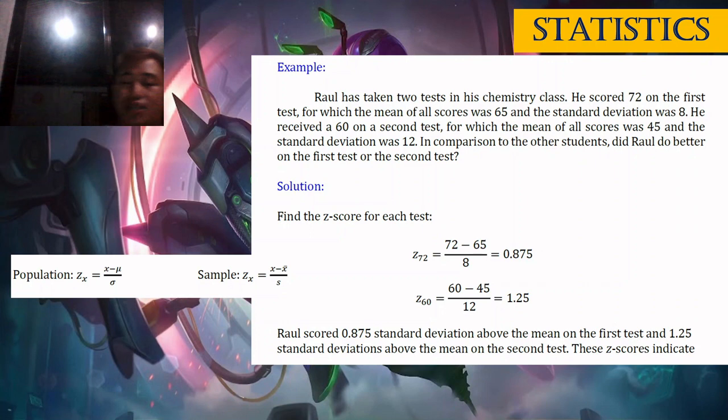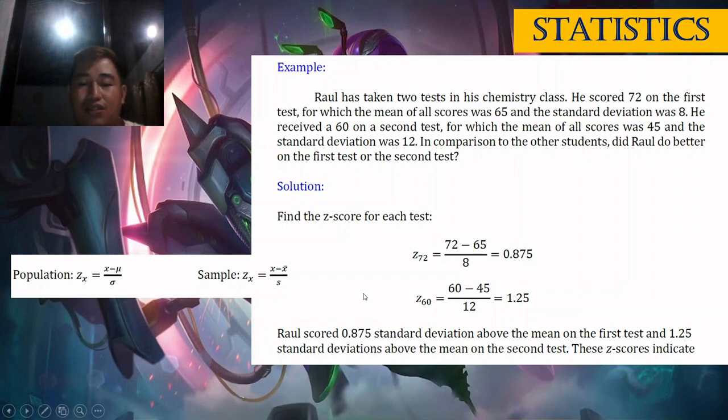So, look class, where did Raul do better this time? In the first test or in the second test? In the first, it's 0.875, and then 1.25 class in the second test. So the explanation is below, class.